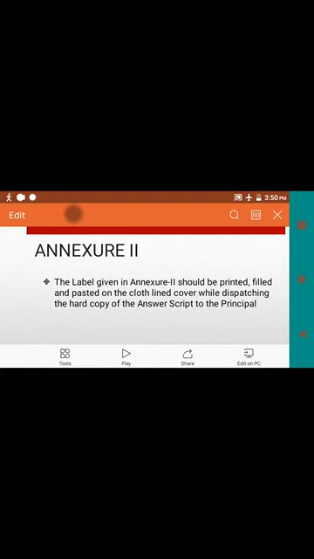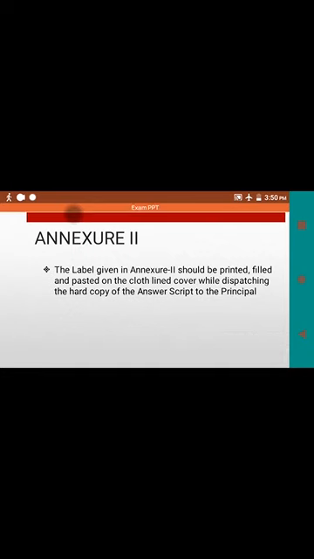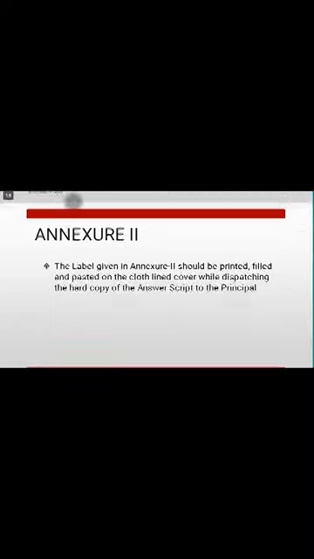While uploading the soft copy, you also need to upload it with annexure 1. And the next one is annexure 2. This annexure 2 is for pasting on the cover. Here the address is printed to the Principal, Excel Engineering College, and the remaining things are filled. So you only need to fill in the from address, and the from address should be very clear.